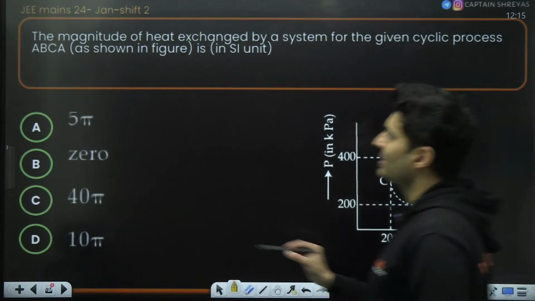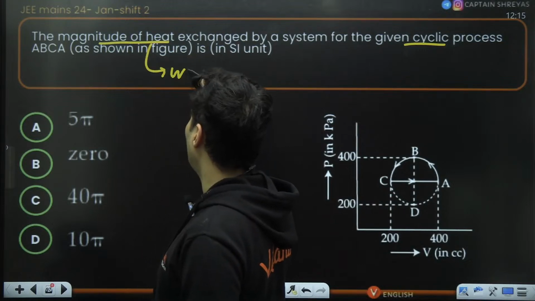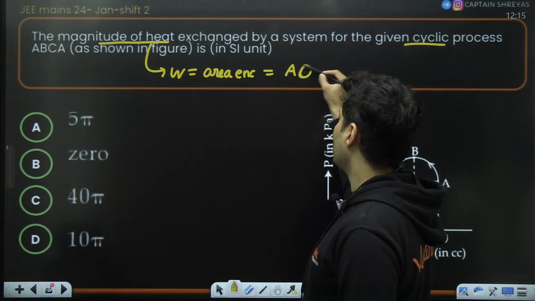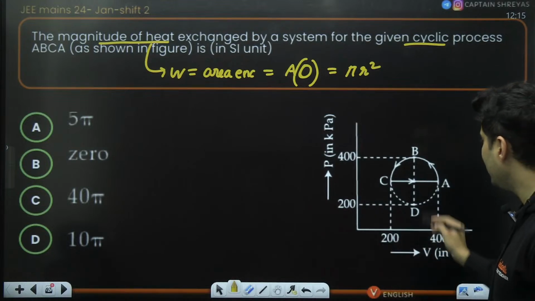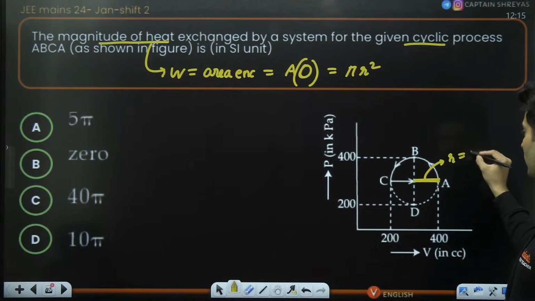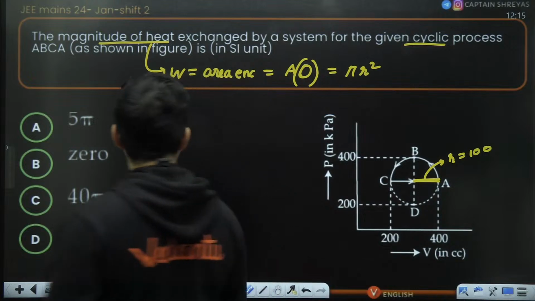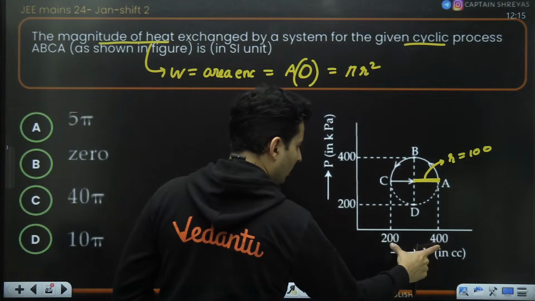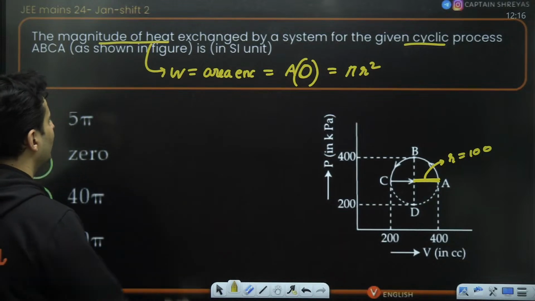Well, because it's a cyclic process, we know that this heat will be the work, which will be the area enclosed. In this case, the area of the circle, which is pi r square. That's all. So what's the radius over here? If this is 200, this particular radius will be 100. Is that right, my dear students? Because from 200 to 400, the diameter will be 200, so the radius will be 100. So just put r over here and you will get the answer.